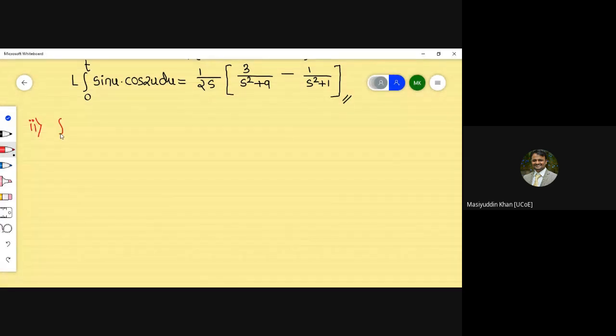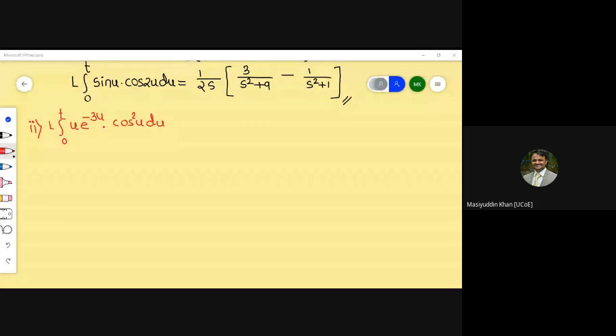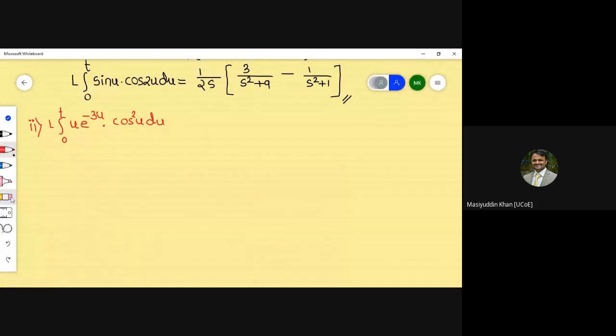Integral 0 to t, we have to find the Laplace transform of integral 0 to t of u into e raised to minus 3u into cos square of u into du. Now we have to solve this example. Sorry, cos square 2u is there. Cos square 2u.